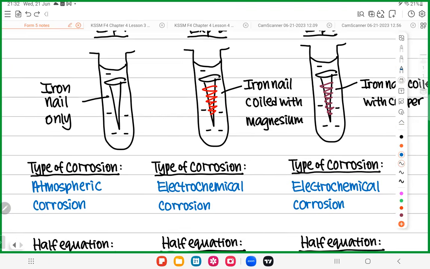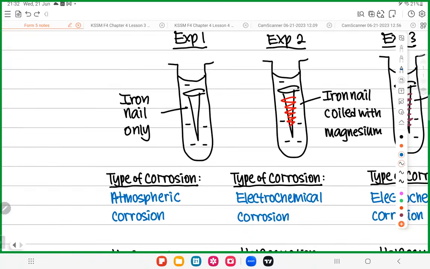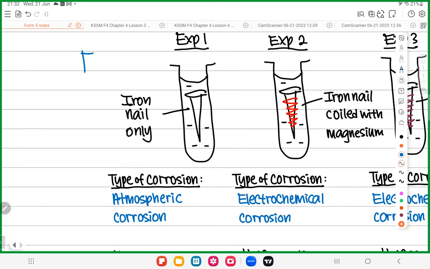Next one, the half equation. Half equations, no need to memorize. You see, when you have iron only, who will die? Iron, of course. When you only have one metal, the metal will die. You don't even need to look at the ECS, because you only have one metal. Iron will die. Die means corrode. So iron will donate electrons to become Fe2 plus.